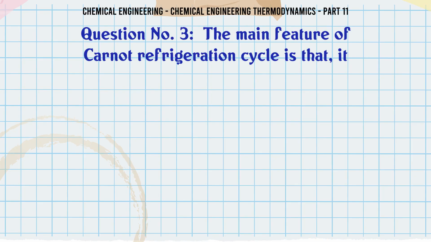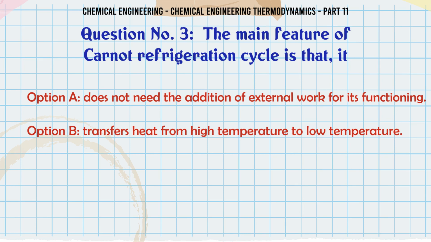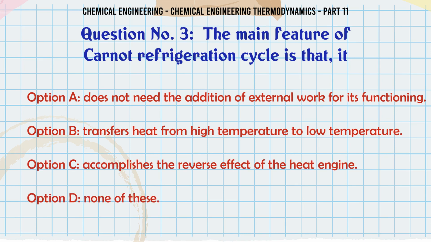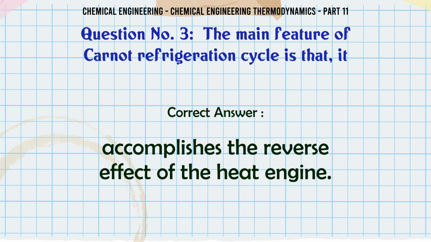The main feature of Carnot refrigeration cycle is that it A. does not need the addition of external work for its functioning. B. transfers heat from high temperature to low temperature. C. accomplishes the reverse effect of the heat engine. D. none of these. The correct answer is accomplishes the reverse effect of the heat engine.